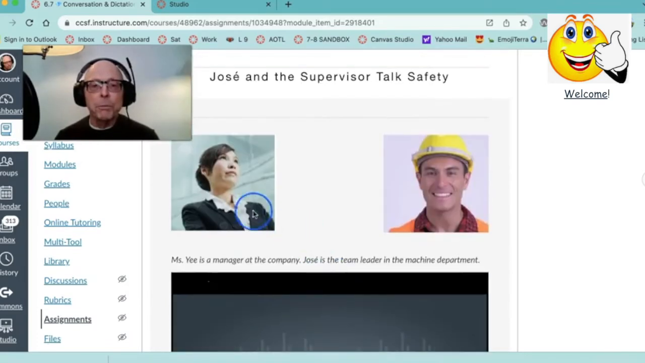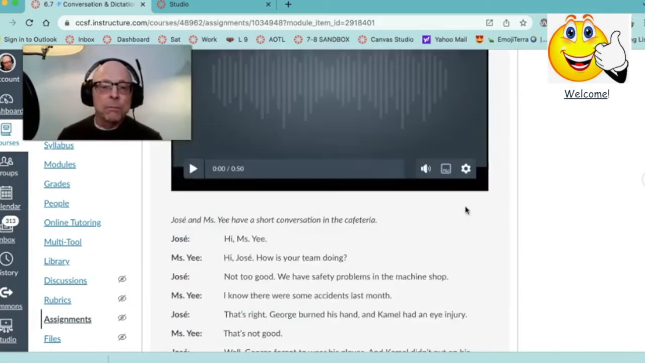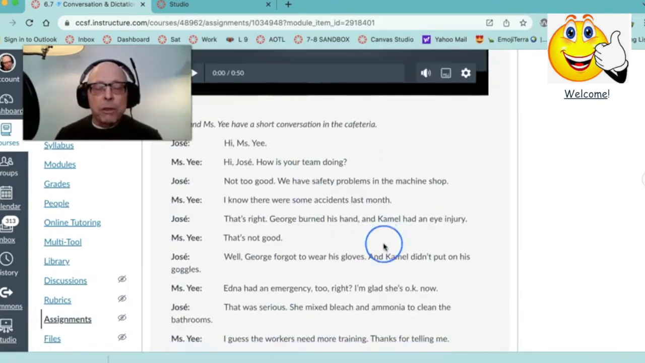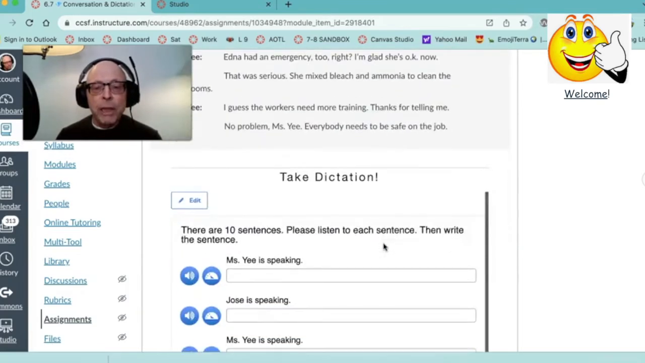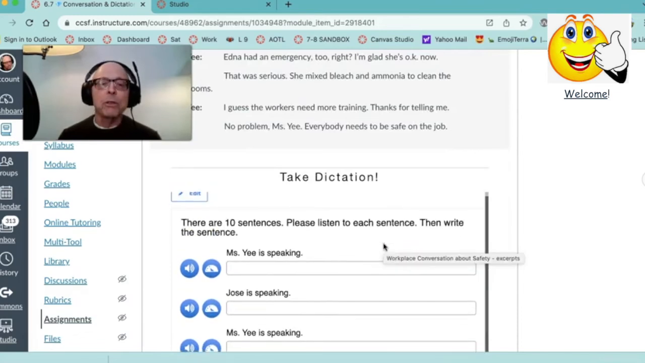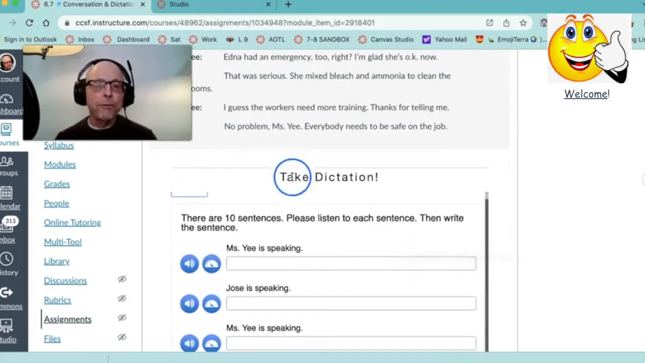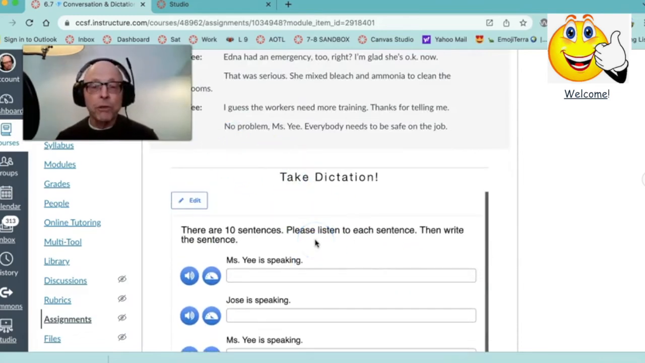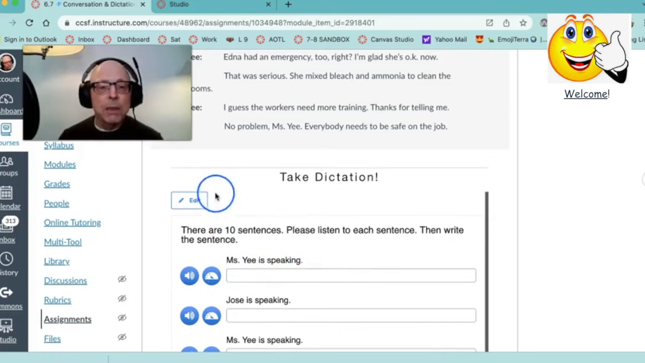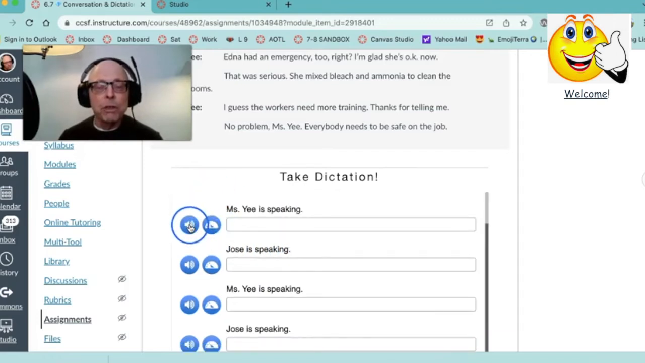These are the two people, Ms. Yi and Jose. And then you read the conversation while you listen to it, and then down here you have some dictation. So we've seen this before. There are 10 sentences. You listen to each sentence, then you write the sentence exactly how you hear it. In the first one, Ms. Yi is speaking, so you go to the recording.